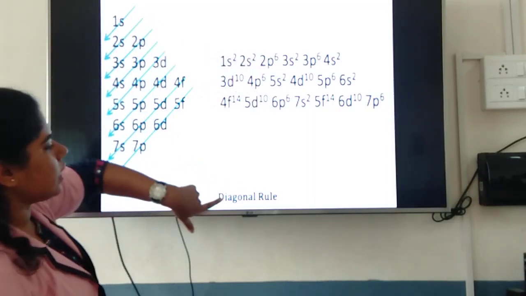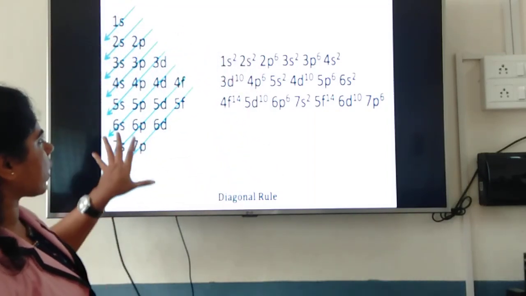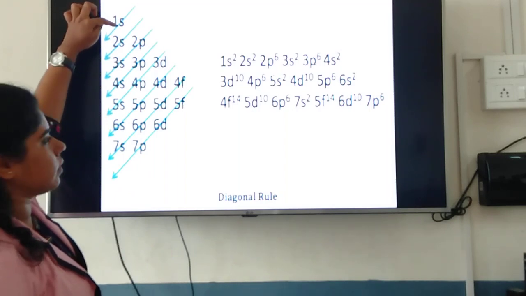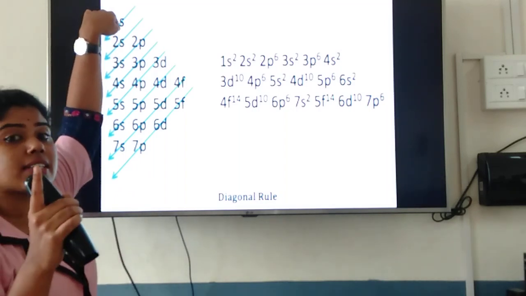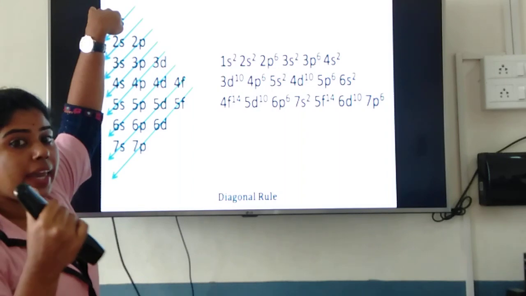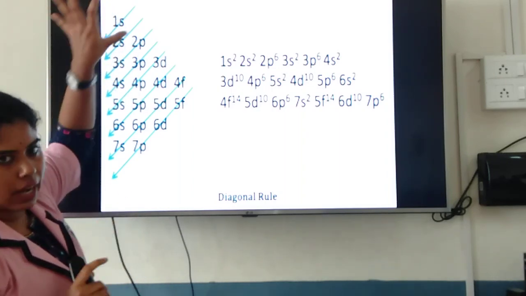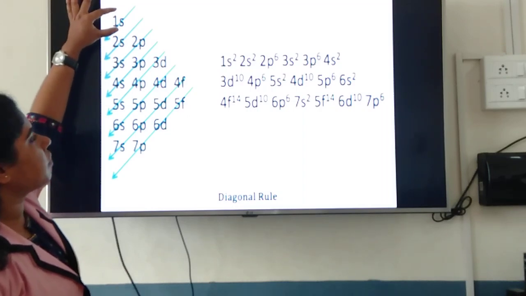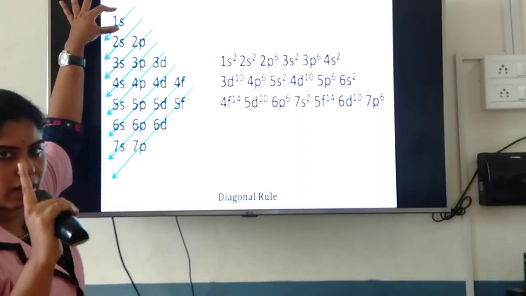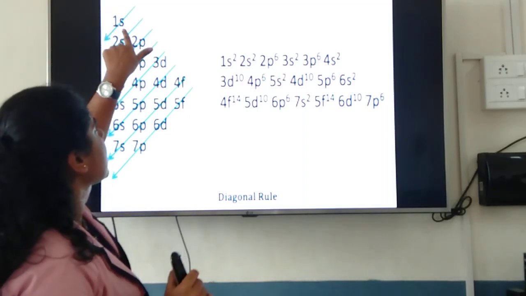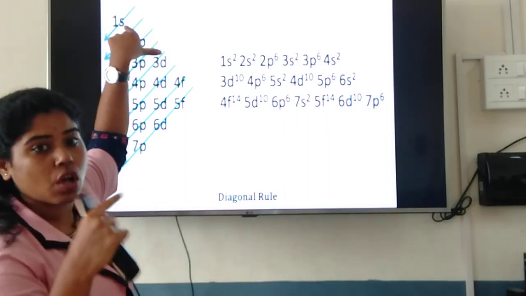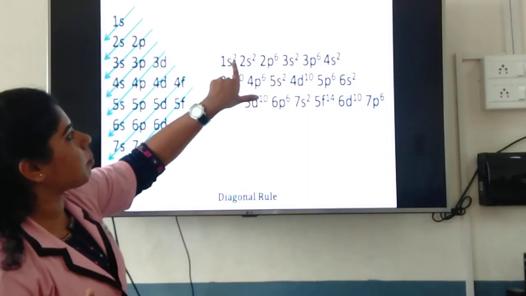This rule is called the diagonal rule, this way of writing. So how would you write it? S contains how many electrons? 2. P 6. D 10. F 14. Now how do you write this? First you start by filling the S, that is the first shell, 1s. First 1s. How many can you fill? 2 electrons. So by filling, you write the numbers on the top.